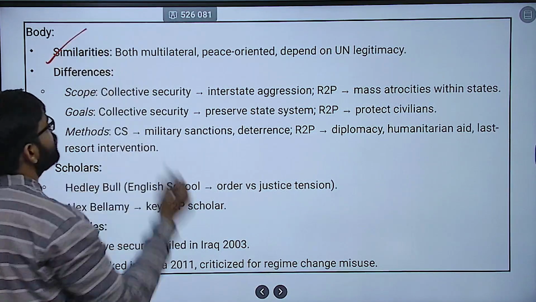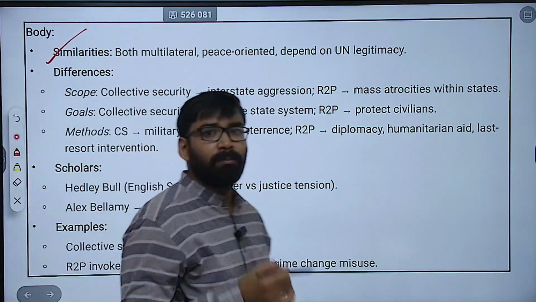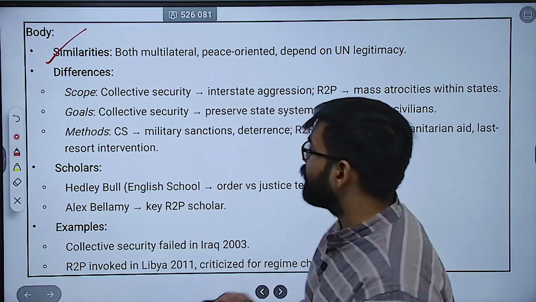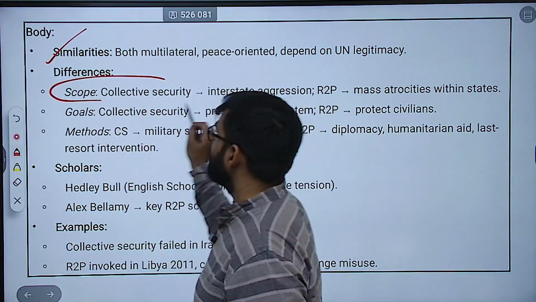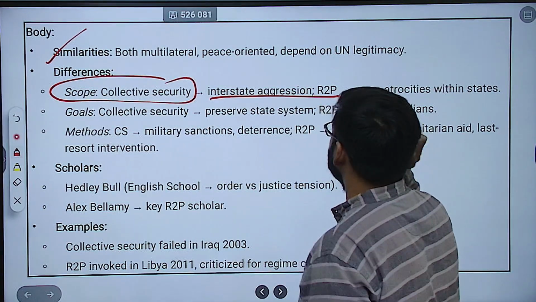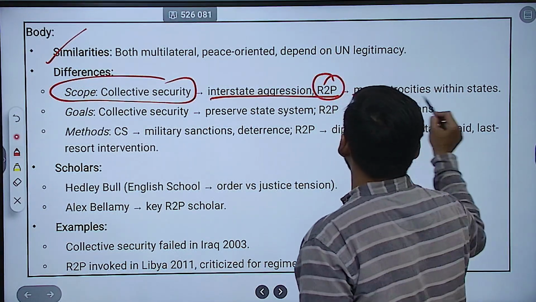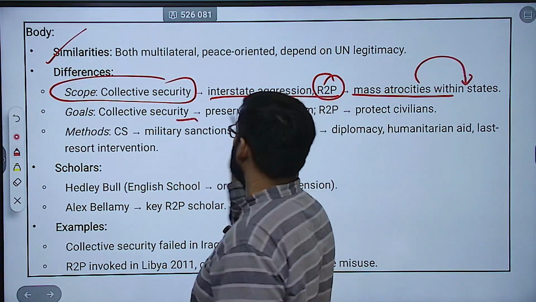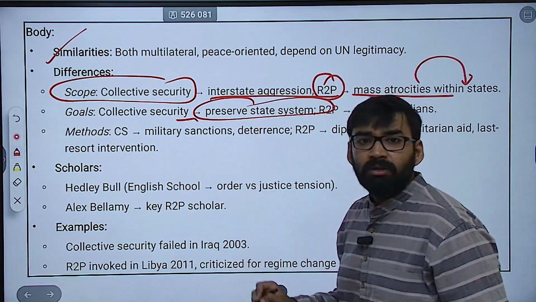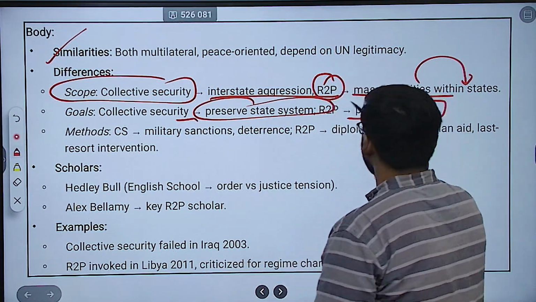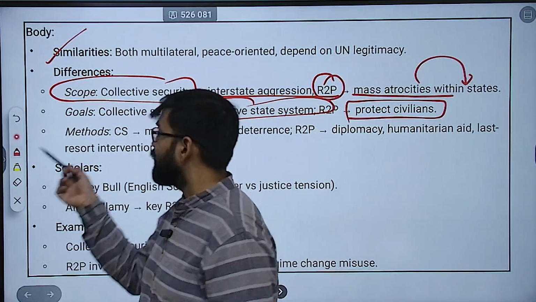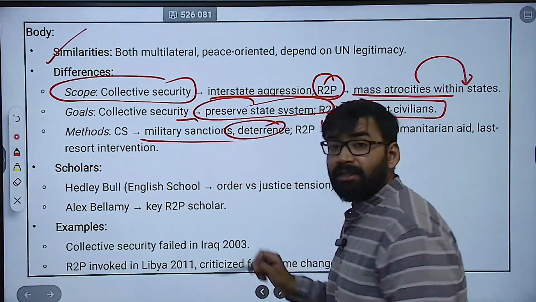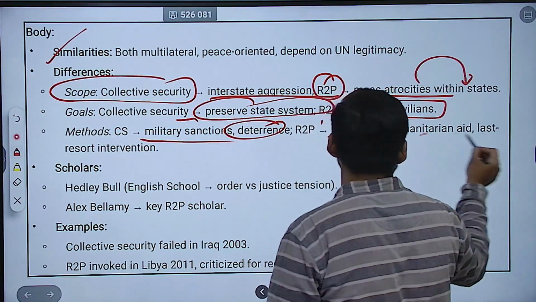Then you can mention the body. First you can mention similarities: both are multilateral, peace oriented, dependent on United Nations legitimacy. Then differences. Scope of collective security: interstate aggression. Scope of right to protect: mass atrocities within a state. Goals of collective security: preserve the state system. Goals of right to protect: protect civilians. Then methods in collective security: military sanction, deterrence. And methods in right to protect: diplomacy, humanitarian aid, last resort intervention.